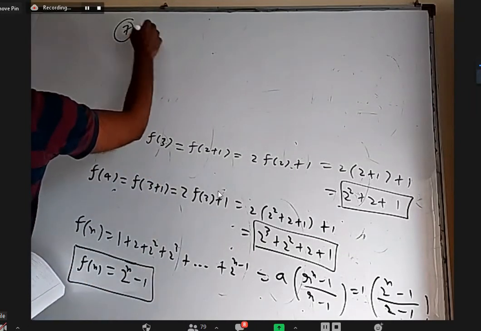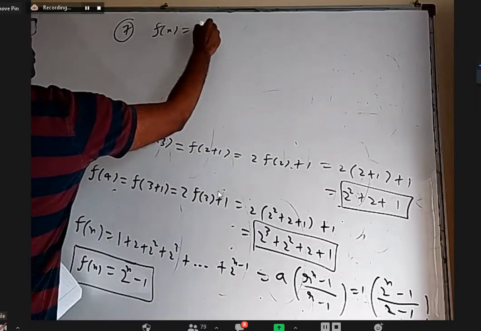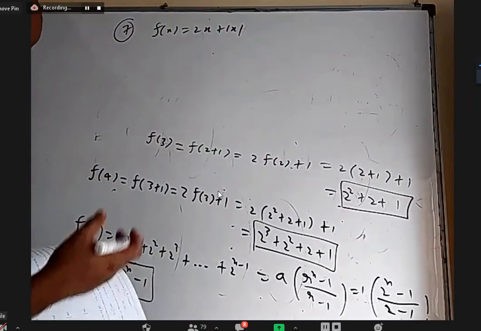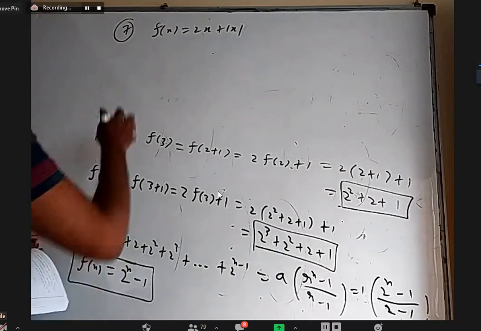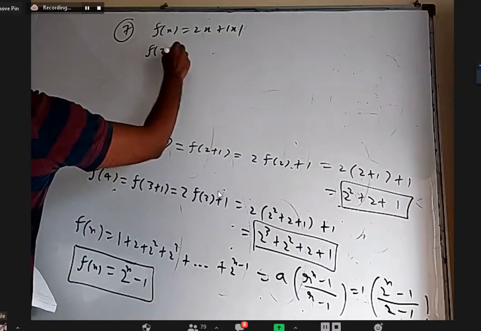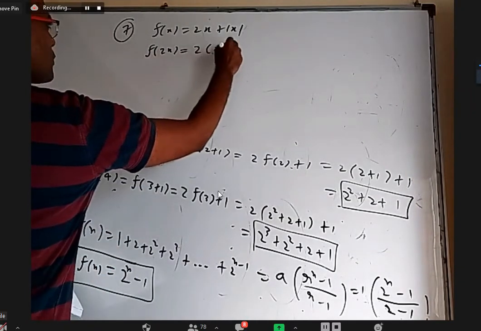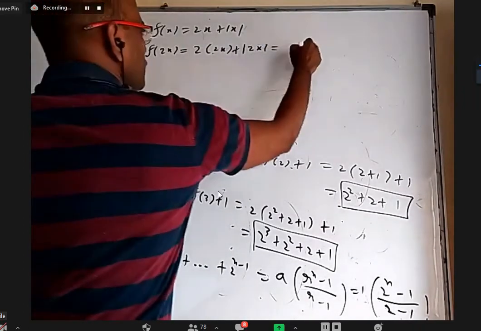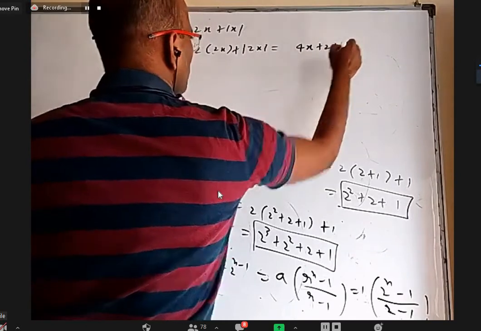Okay, seventh one, they gave f of x is equal to 2x plus mod x. Now they want f of 2x plus f of minus x minus f of x. What is f of 2x means? Wherever x is there, write 2x. 2 times 2x plus mod 2x. Of course, this 2 I can take it out. It will be 4x plus 2 mod x.